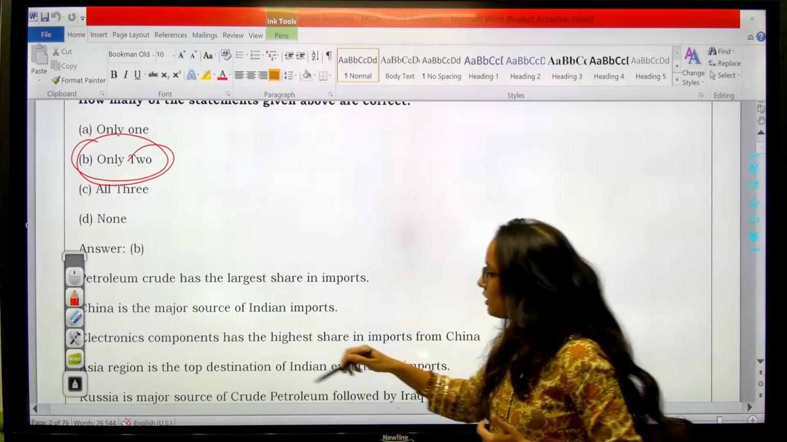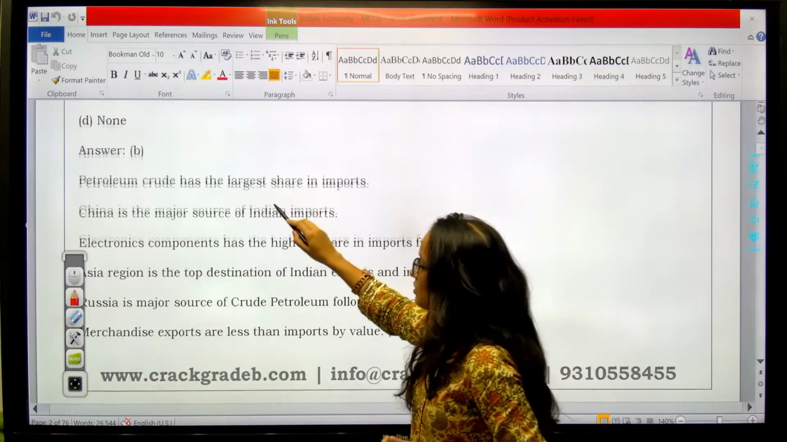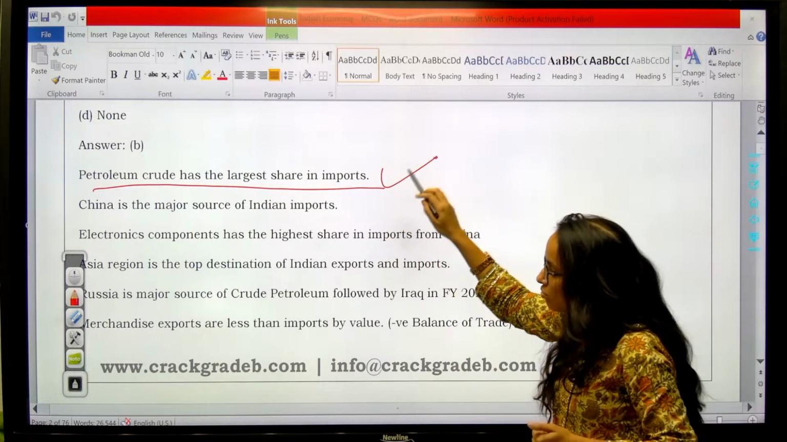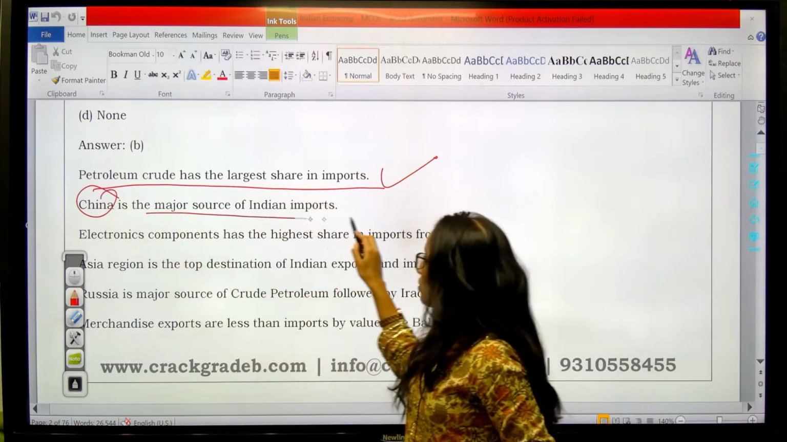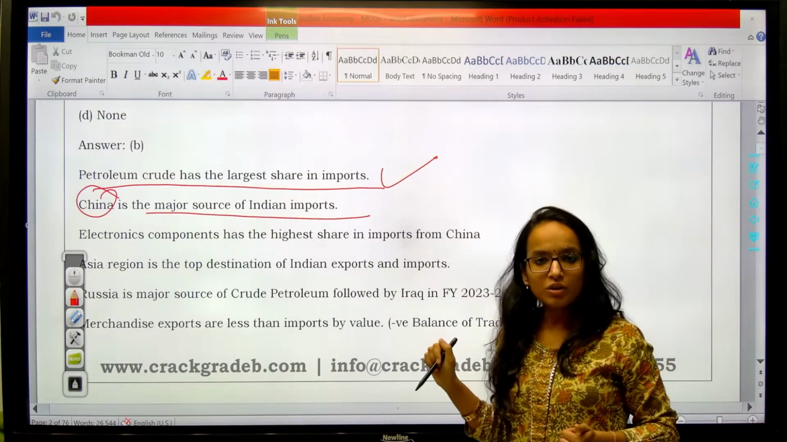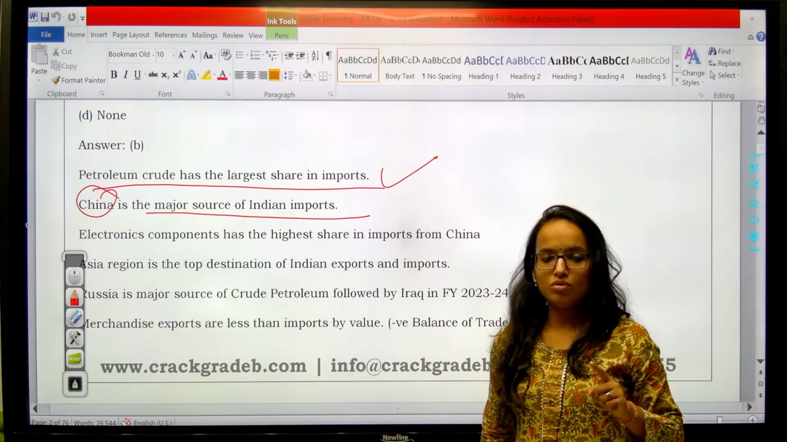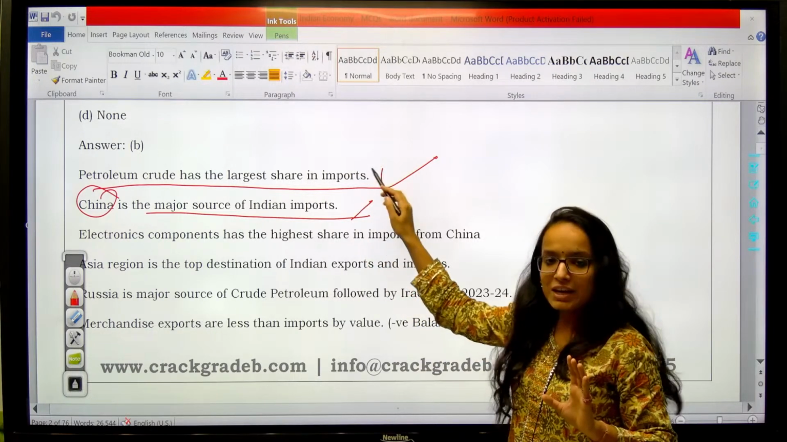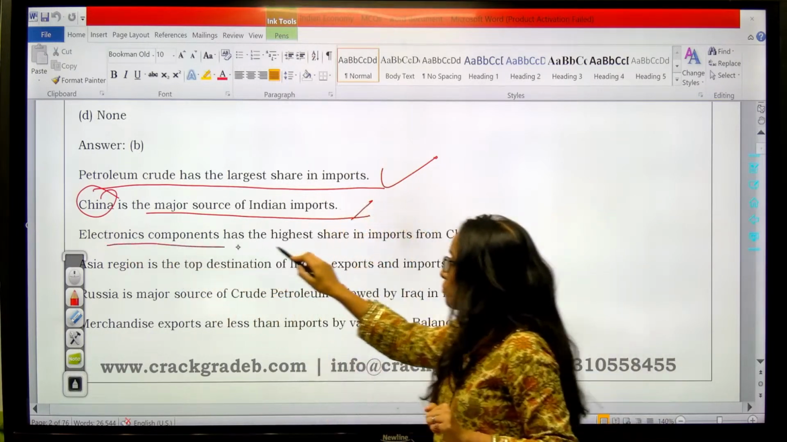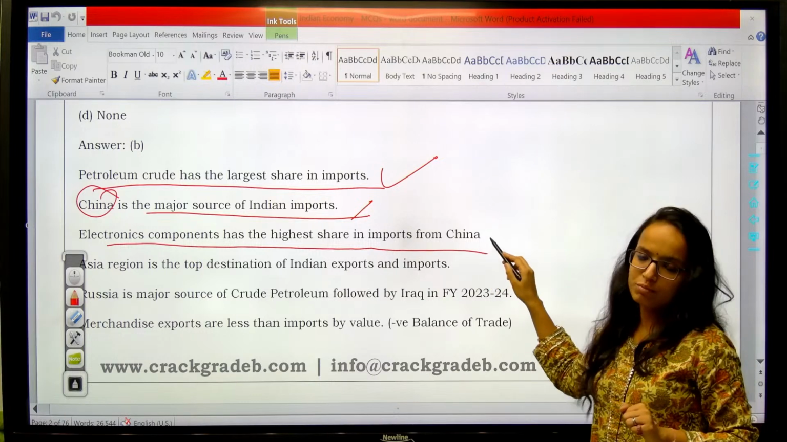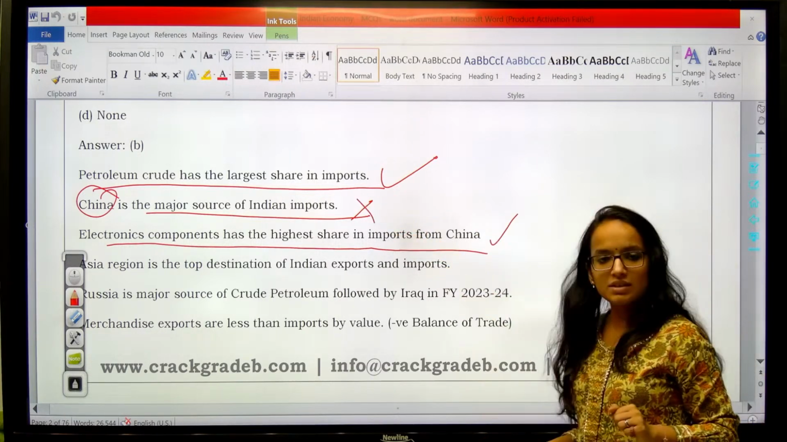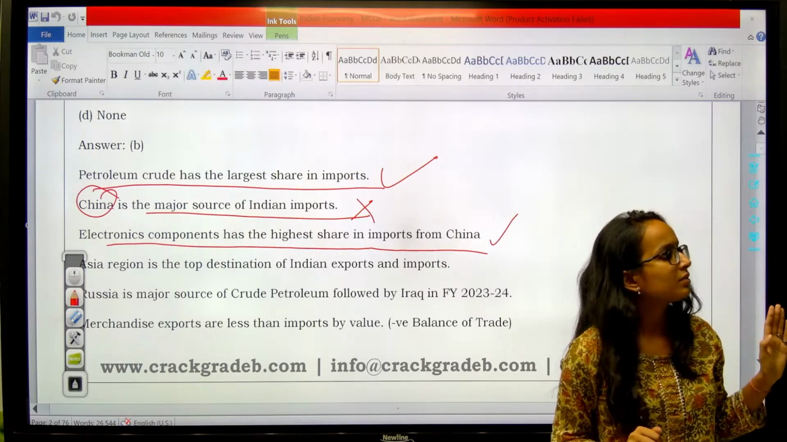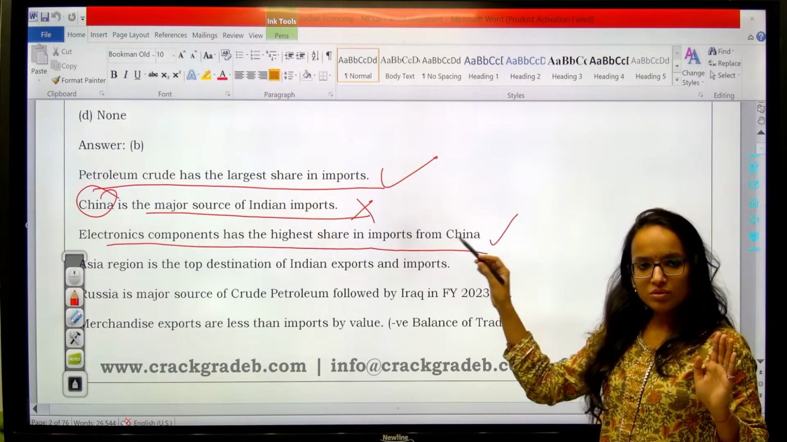Now let's see the explanation. First, petroleum crude has the largest share in imports. That's true. China is the major source of Indian imports. Got this point? Not Russia. So the country from which we are importing the most is China. So that's why the second was incorrect. Electronic components have the highest share in imports from China. That is also correct. So your answer is B. Only 2 statements are correct. Right? So this was the answer.